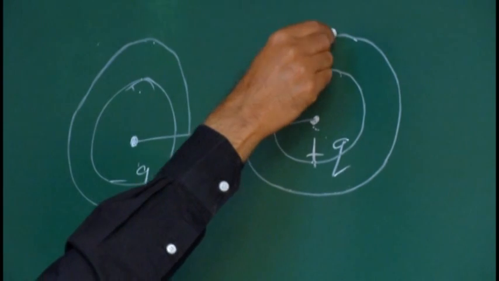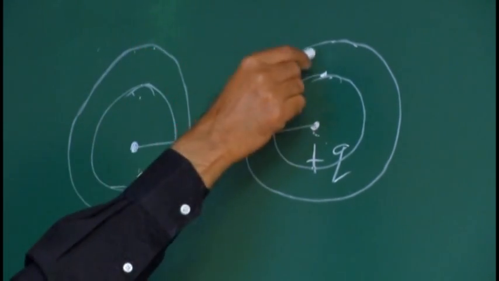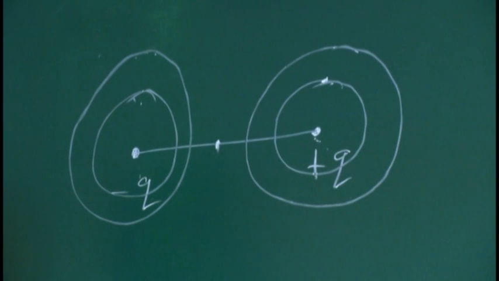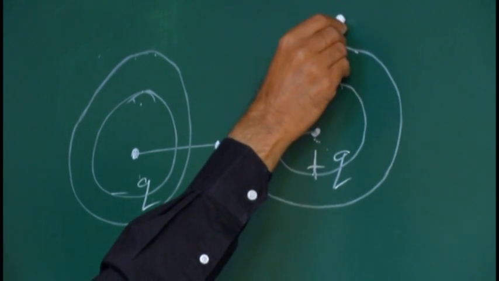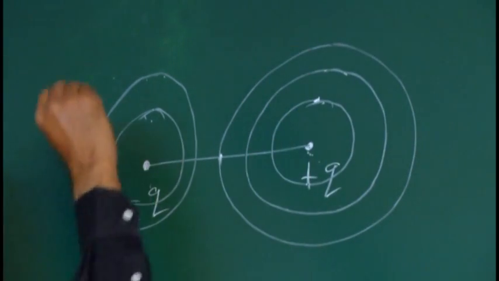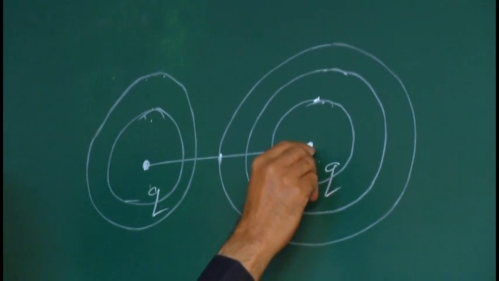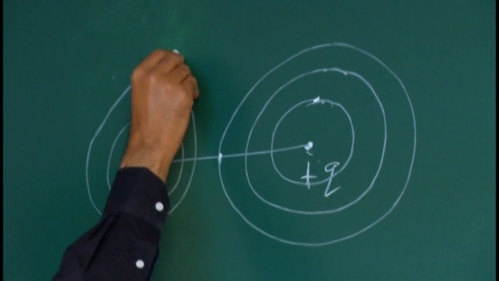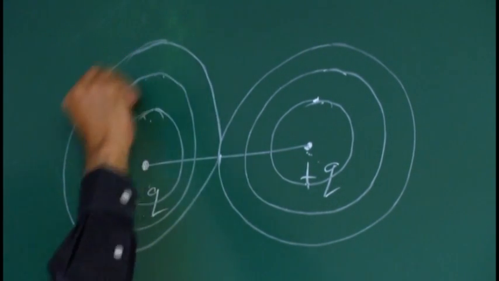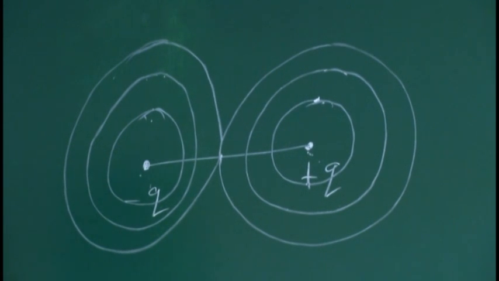Here the potential at this point is the same as the potential at this point. Reason: the r1 distance and the charge magnitude are the same. If you draw another equipotential surface with the midpoint as the radius, this is the equipotential surface for the positive charge of the dipole, and similarly this is the equipotential surface for the negative charge of the dipole.